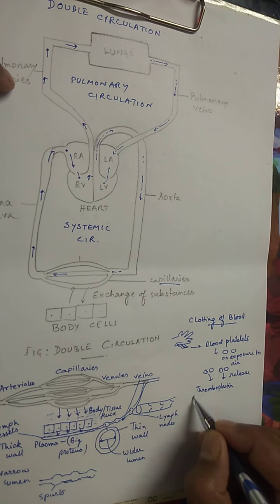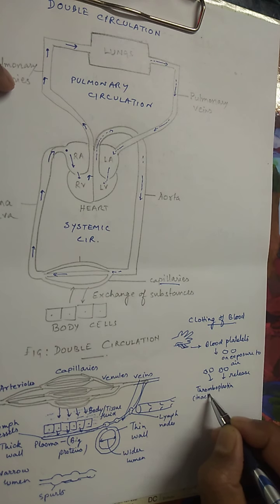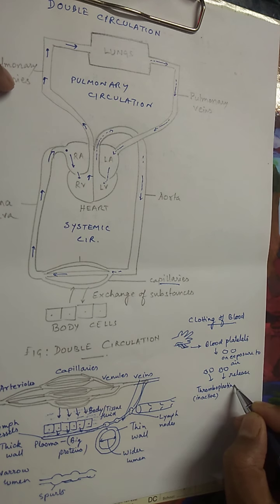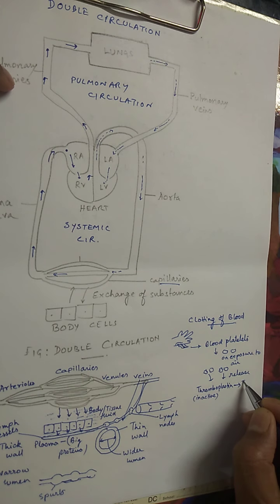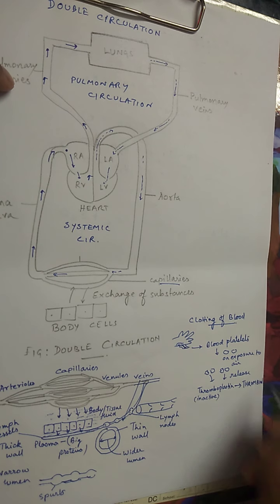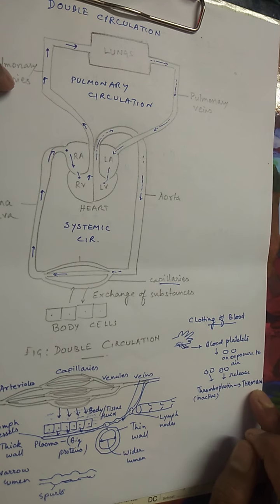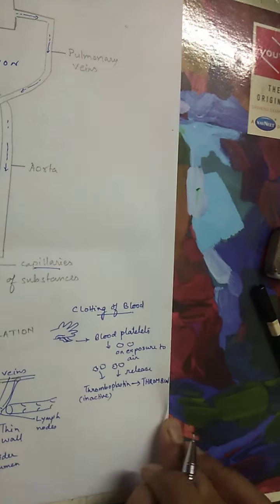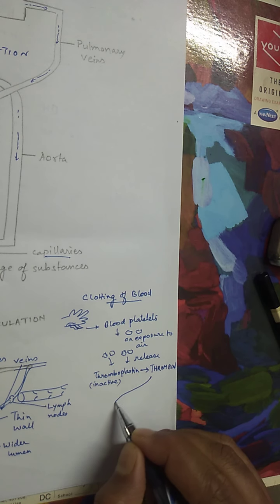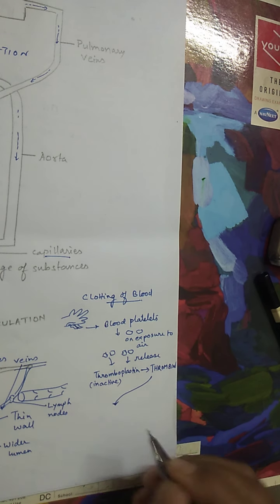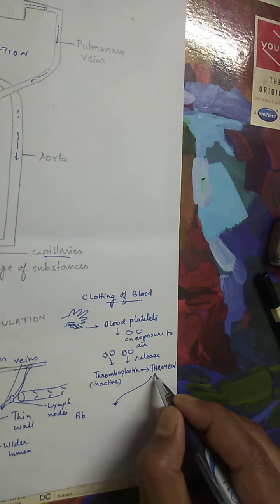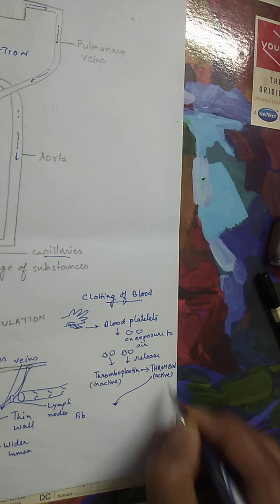is an inactive substance, an inactive protein. The moment it comes in contact with air, this thromboplastin will get activated and it will become active as thrombin. So this thrombin will activate another protein, and that protein is present in the blood plasma. It is in an inactive form, so thrombin becomes active. Thrombin is the active protein.